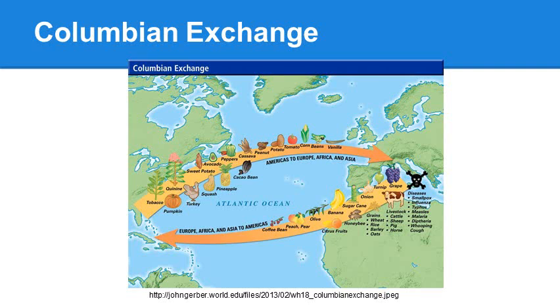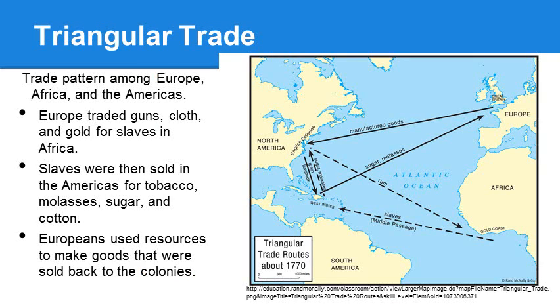And you can also see the things that came from the Americas back to Europe, Africa, and Asia. Make sure that you're familiar not only with this concept, but that you could give examples of the types of things that were exchanged between the different societies.